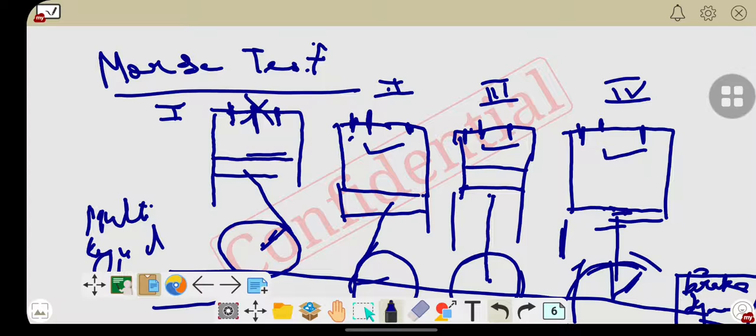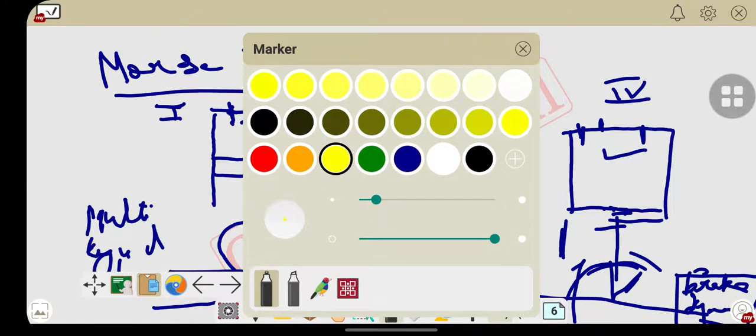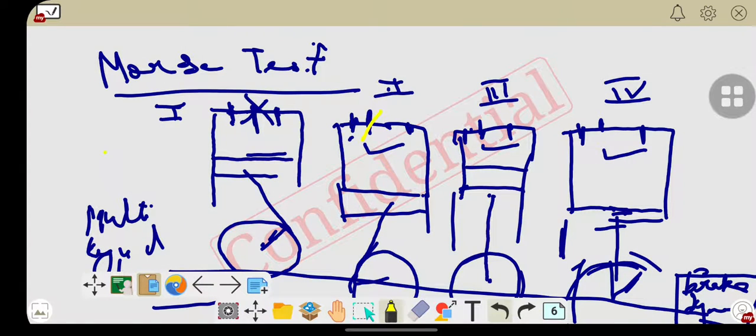In the second case we will cut off the working of the spark plug of the second cylinder. At this moment the first, third and fourth cylinders are working in a very proper manner. In case number 3, we will cut off the spark plug of cylinder number 3.